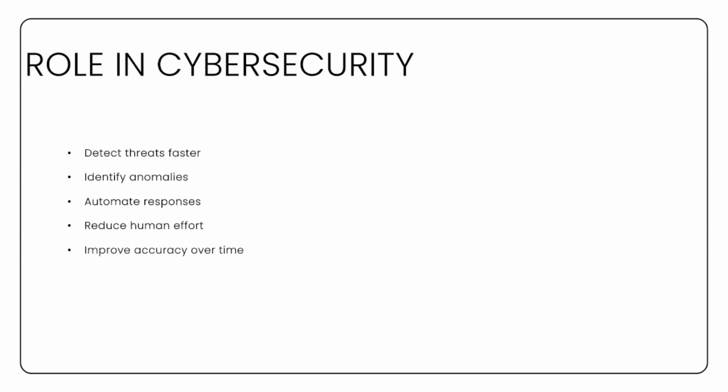For example, if a user suddenly logs in from a different country, the system can flag it as suspicious. Deep learning takes it further by detecting more complex threats, such as advanced malware or zero-day attacks. These are attacks that traditional systems might not recognize. Another important benefit is automation. AI systems can respond to threats instantly, reducing the time it takes to stop an attack. Overall, these technologies make cybersecurity systems faster, smarter, and more effective.